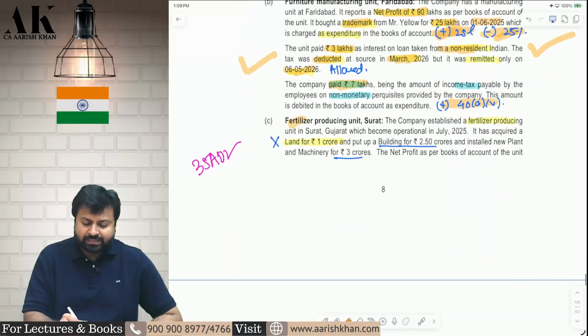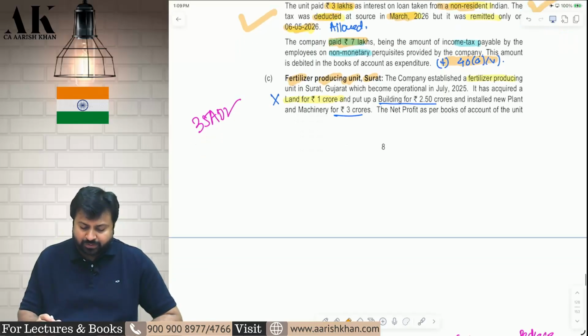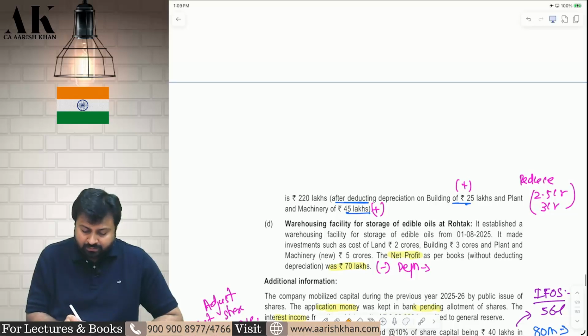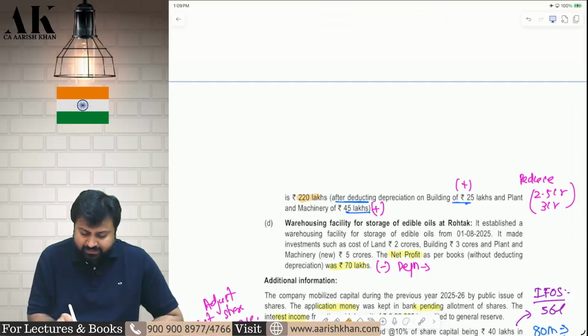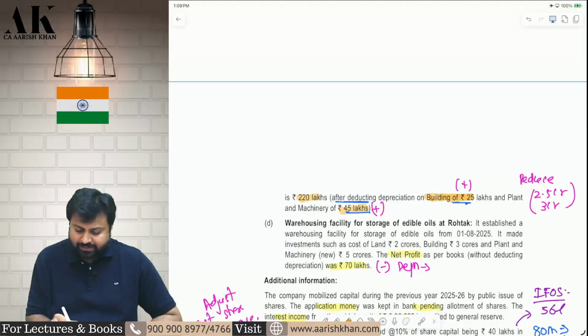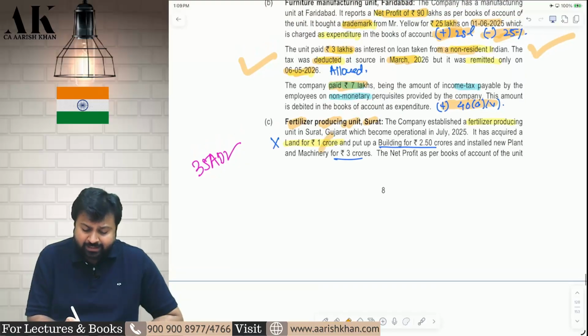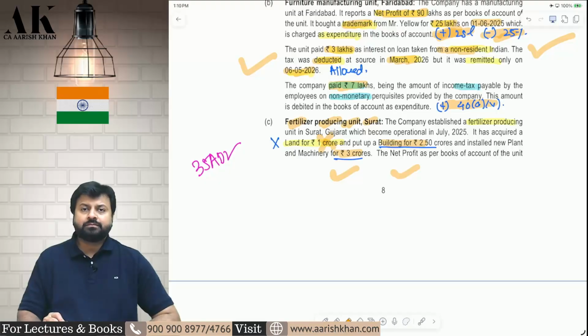Third one is fertilizer production unit in Surat. This will be subject to 35AD deduction. 35AD deduction will be allowed. Now how much profit is there? 220 lakh is the profit, which is after depreciation. So add back depreciation. In 35AD depreciation is not allowed. Add back depreciation and claim the capital expenditure. Land not allowed, building fully claim and machinery also fully claim. So add back depreciation and claim fully building, fully machinery, land not allowed.